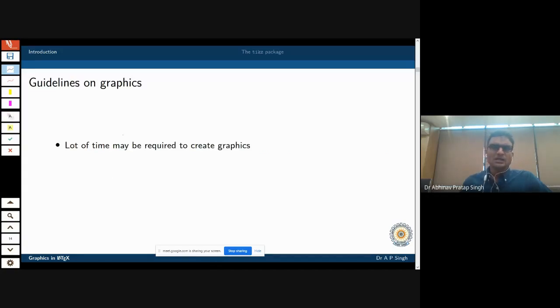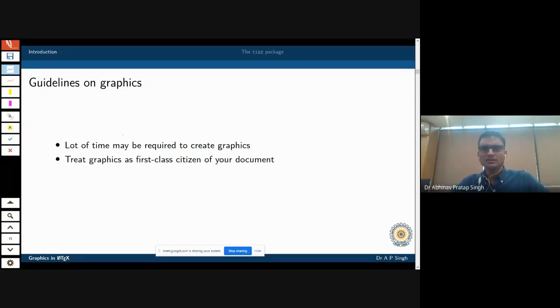Now what I am doing is providing you with some guidelines on graphics. I believe we should follow these guidelines, because generally we do not care too much about graphics. But graphics require a lot of time and effort as well, and they should be given that time and effort. That means we should treat them like first class citizens in our documents.